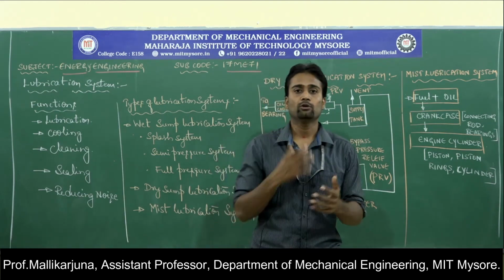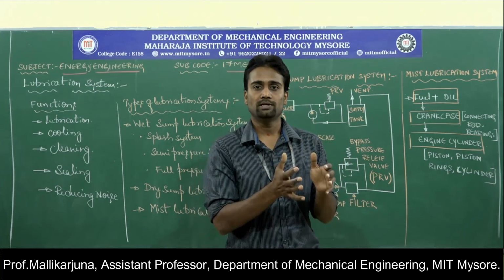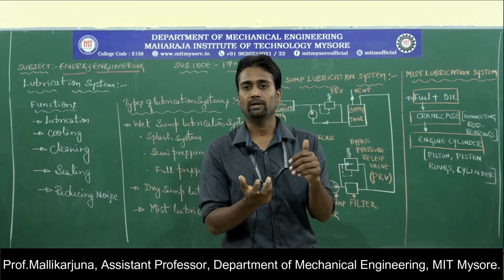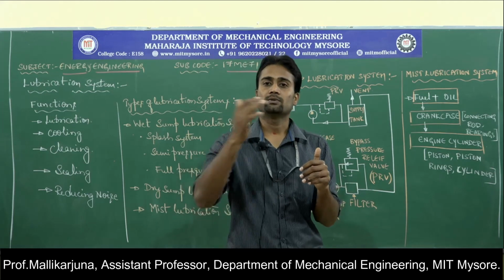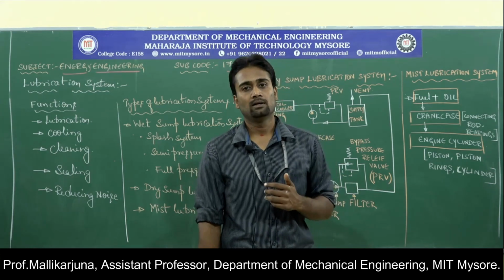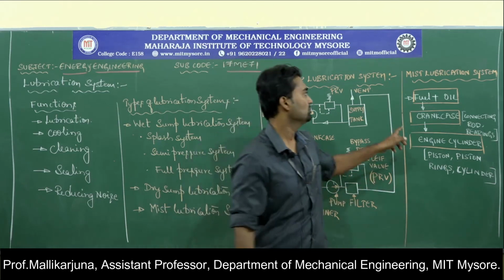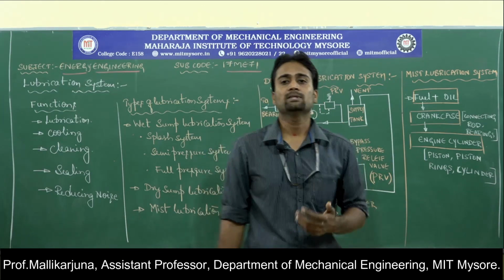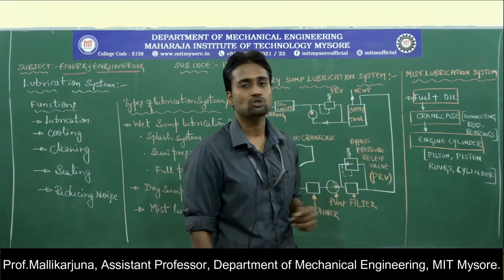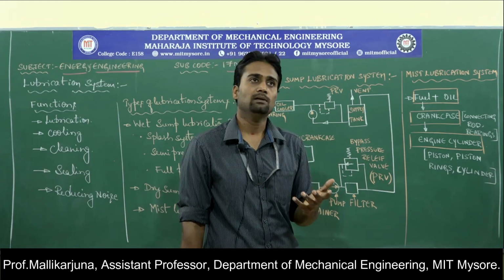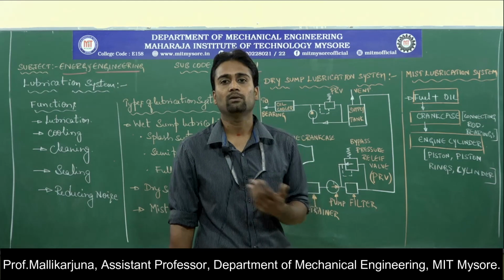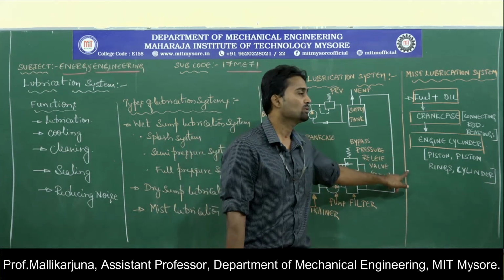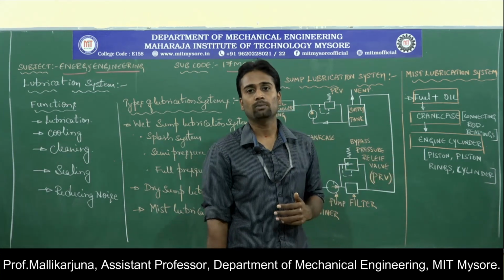One thing is very clear, we need to mix lubricating oil with fuel itself. From the carburetor it has to be supplied into the crankcase, wherein few of the parts will be lubricated, and then once fuel enters into the actual cylinder, other parts will be lubricated. So that is how the mist lubrication system works. But here it is very clear, a lot of the mist particles will be burnt during the power stroke of the engine. So simple construction is there, simple operation is there, but we need to look at the effectiveness with which the lubrication is happening. With the help of this mist lubrication system, huge engines cannot be lubricated.